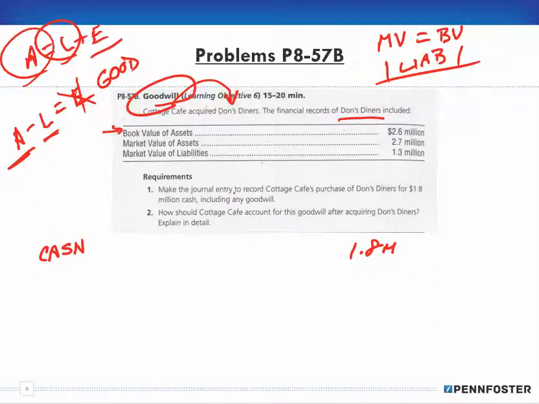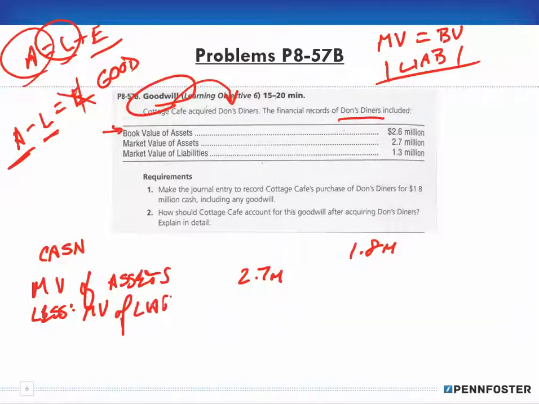Right now, excuse me, we know what the market value of the assets are, 2.7 million. Okay, and we want to subtract out, less the market value of the liabilities, right?